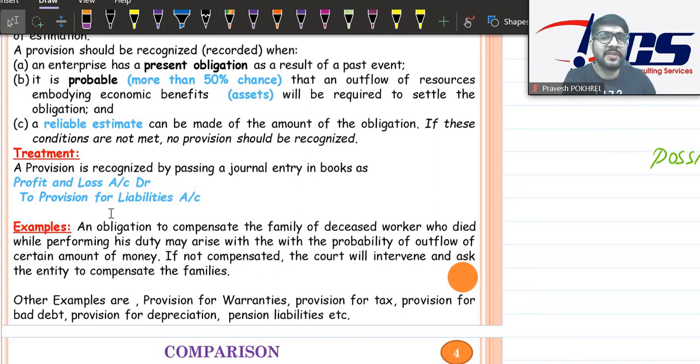How is provision recognized? Generally, there are multiple ways of recognizing provision. Generally, we can recognize provision as if we have booked an expense and a liability for that expense. Okay, and when an expense is booked, P&L is debited. Hence, we will debit the P&L account and will credit a liability called provision for such expense or provision for such liability. Okay.